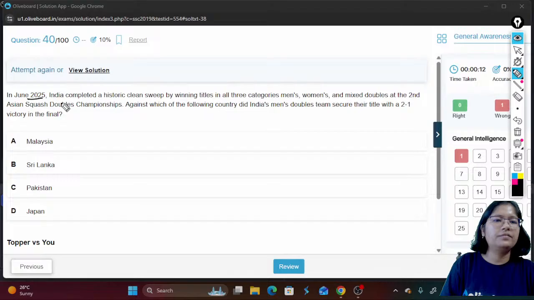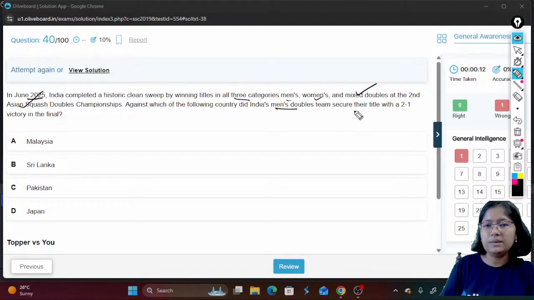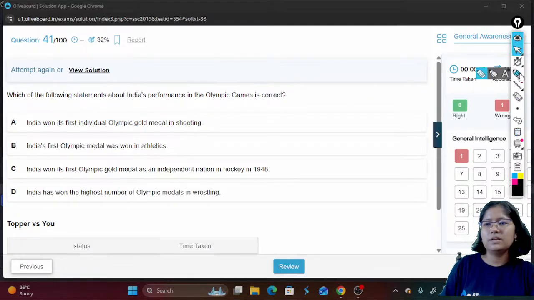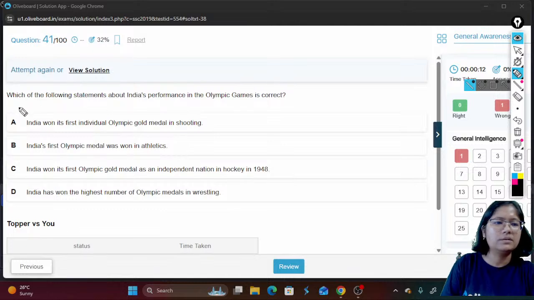In June 2025, India completed a historic clean sweep by winning in all three categories, men's, women's, mixed doubles, at the second Asian Squash Doubles Championship. Against which of the following countries does India's men's doubles team secure their title with a 2-1 victory in the final? So in the finals, in the squash, India won against Pakistan. So the correct answer here is Pakistan. Sports current affairs, in weekly and monthly current affairs also we are doing, that is important.